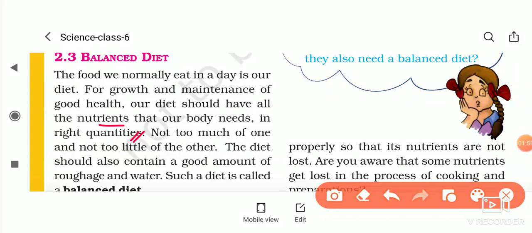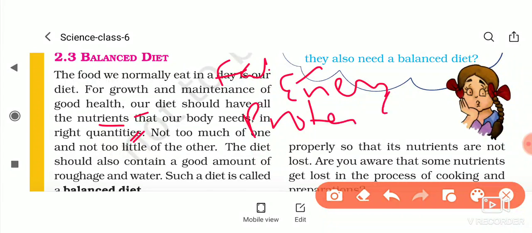Again I repeat, the food we normally eat in a day is our diet for growth and maintenance of good health. Our diet should have all these nutrients because each nutrient has its own importance. For example, carbohydrate provides us energy, fat also provides us energy, protein is very helpful for growth.